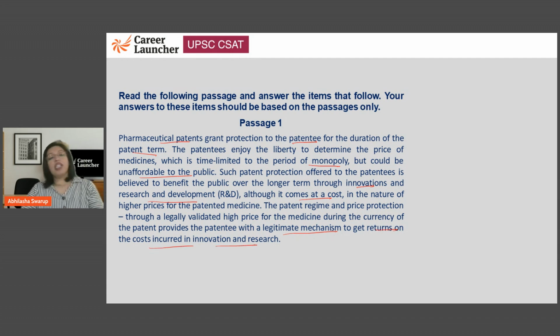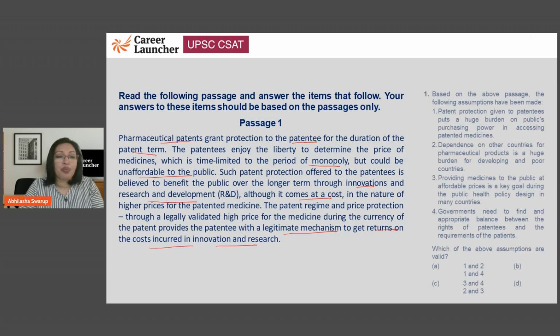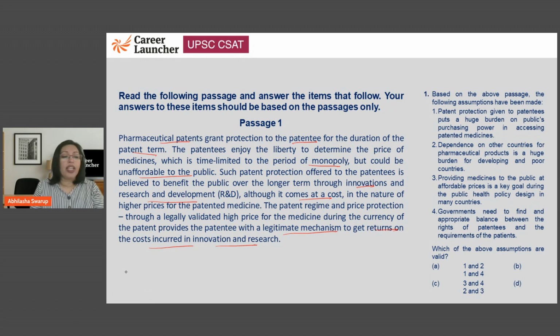Yes, there is a lot of cost that is incurred during creation of a medicine. Sometimes the trials themselves take 10 to 15 years. So that period of time while this medicine is being created or tested is a very long time. So of course the patentee would want some profits to come out of that entire R&D process. Let's take a look at this question. Question number 1. What is the assumption that is valid?